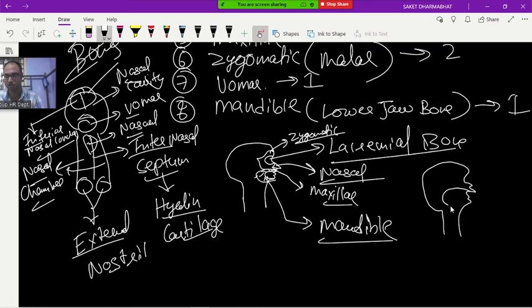Okay, suppose this is your mouth. On the upper side, one hard bone is there. This hard bone is called what? Palatine, or this is called the hard palate. The hard palate moves backward and forms what? The soft palate. From the soft palate, one structure is hanging. This structure is called the uvula. We will study that after. So, the palatine bone.